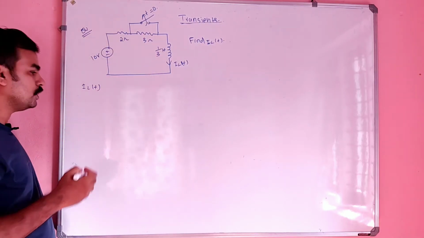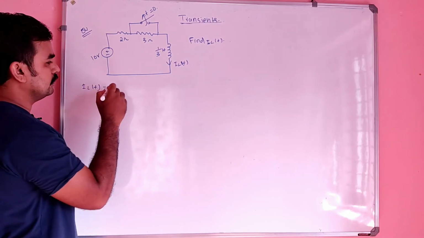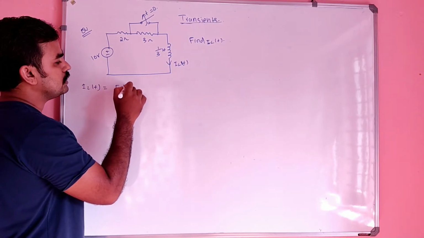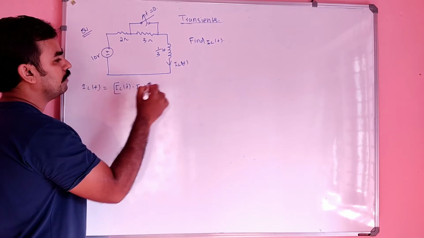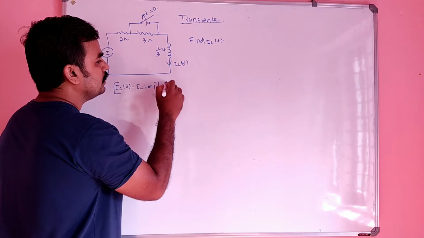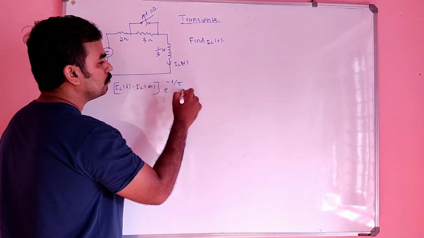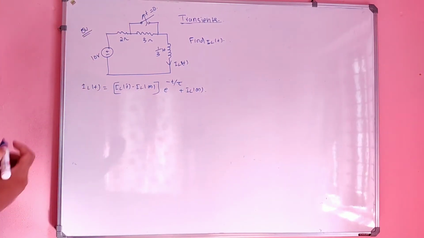The equation for IL of t in a sourceful RL circuit is IL of 0 minus IL of infinity, times e raised to minus t by tau, plus IL of infinity. Is this correct?